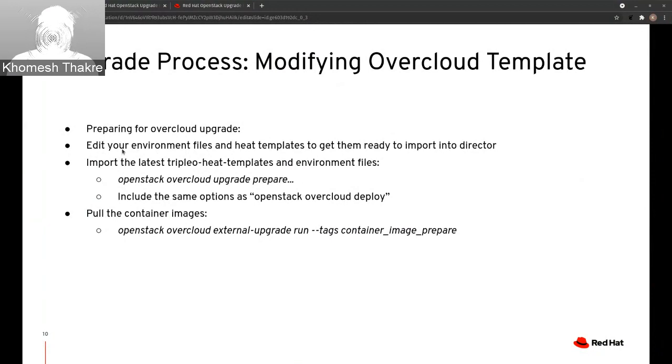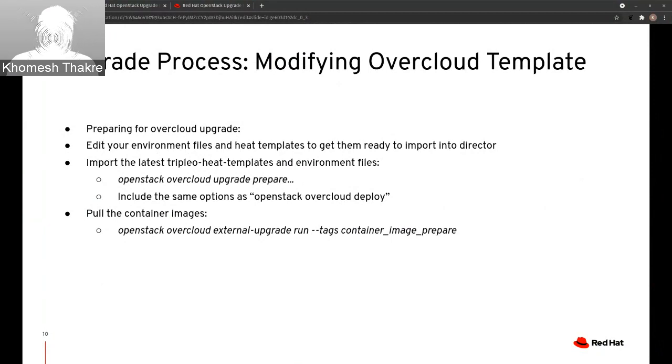The next thing is to modify the environment files according to OSP 16. This particular section very much depends on what kind of templates you have used during the OpenStack 13 deployment. But I will be touching base on a few of the environment files which are very important for the leapp upgrade.